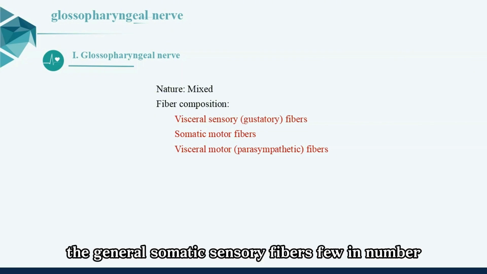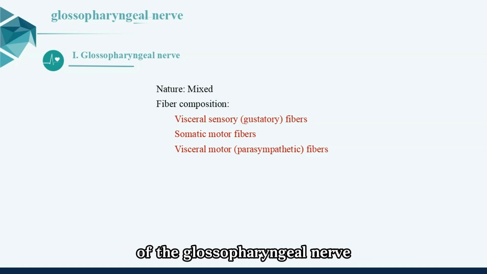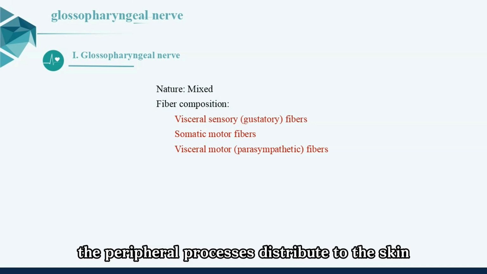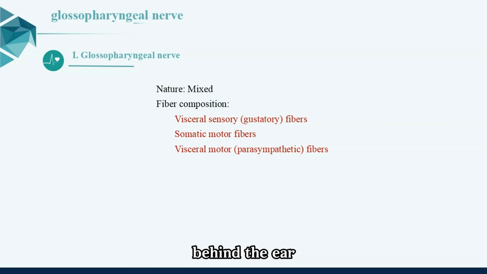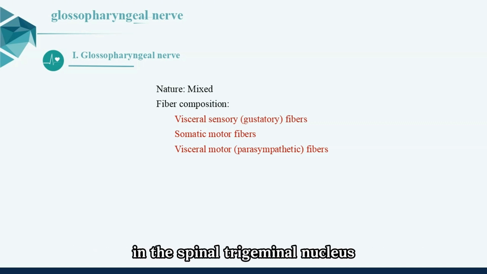5. General somatic sensory fibers, few in number. Their neuronal cell bodies are located in the superior ganglion of the glossopharyngeal nerve. The peripheral processes distribute to the skin behind the ear. The central processes enter the brain and terminate in the spinal trigeminal nucleus.